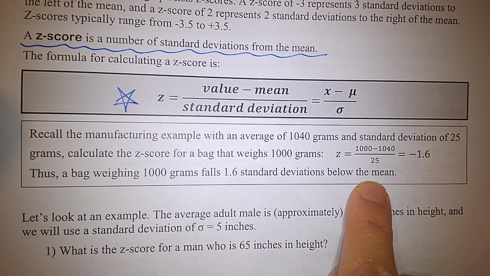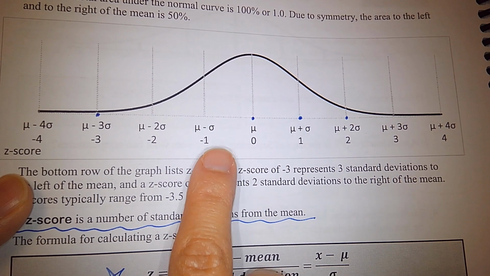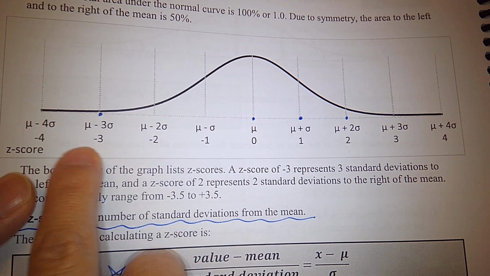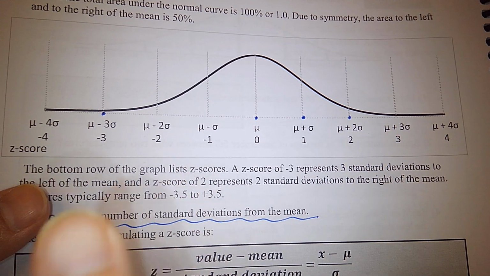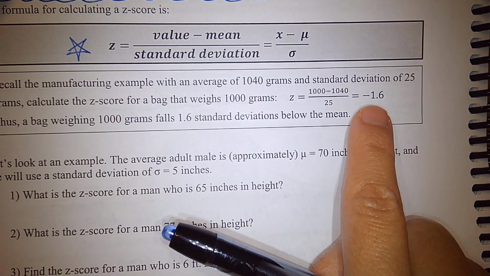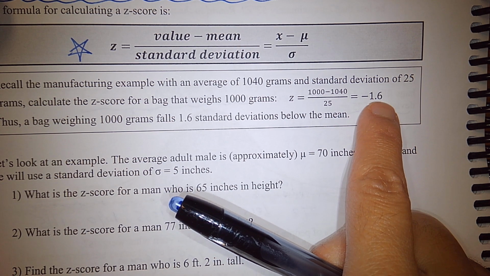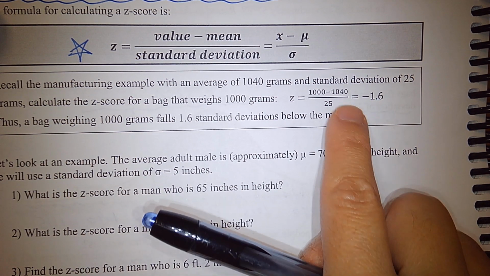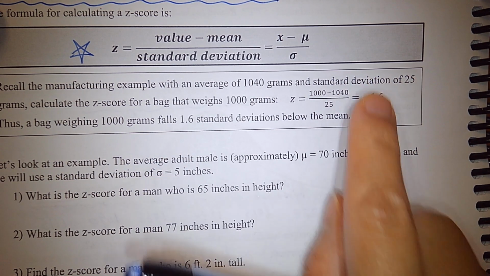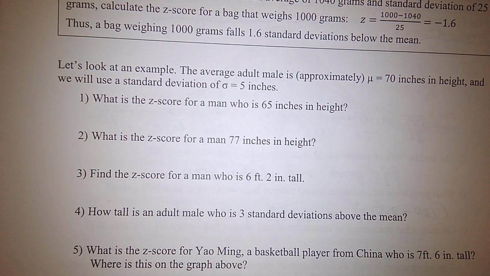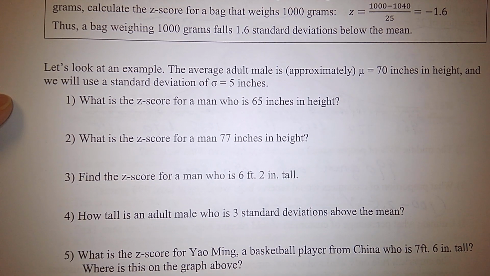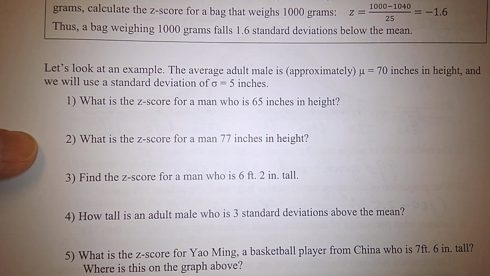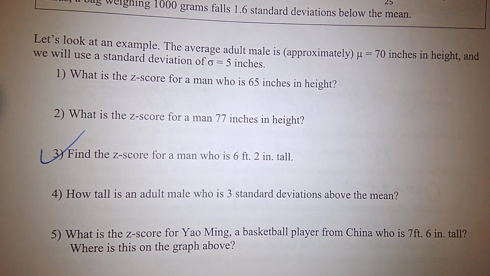From the 68, 95, 99.7 rule, we only talk about when the z-scores are integers, like -4, -3, and so on. Now with the z-score, we may have 1.6 below or 0.5 above. So it's a more universal way. Now let's practice some questions. I assigned the entire page, but let's do some questions as practice.